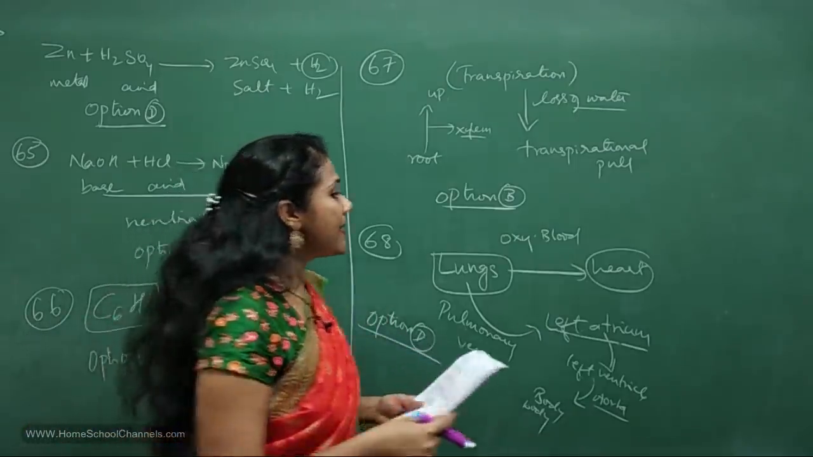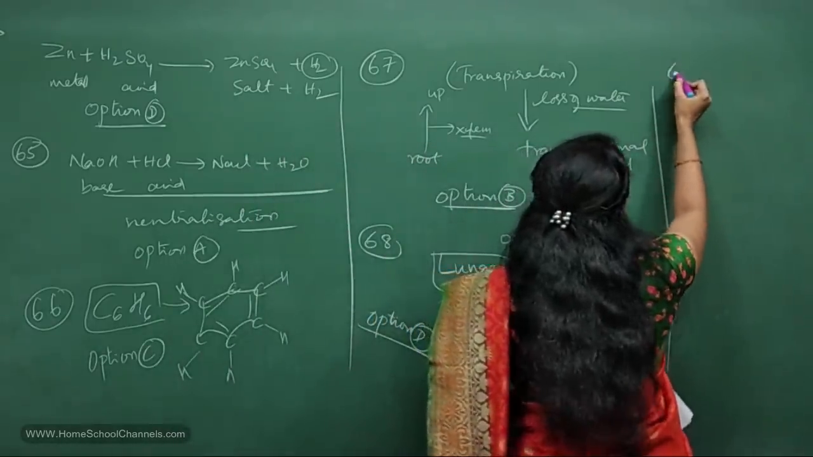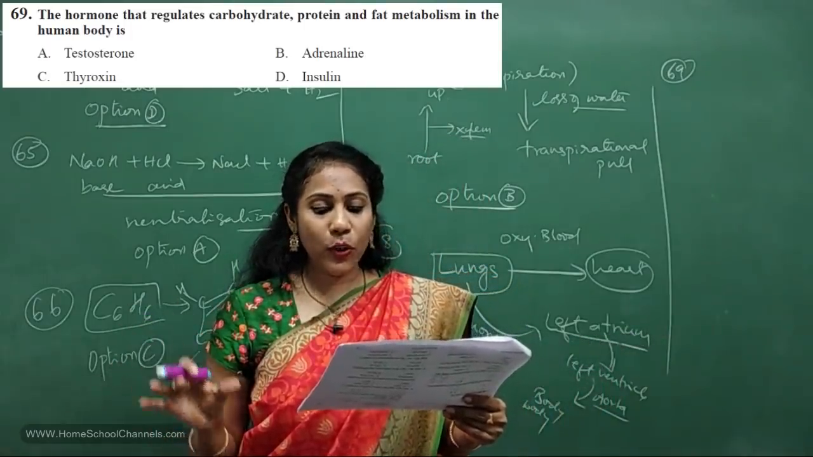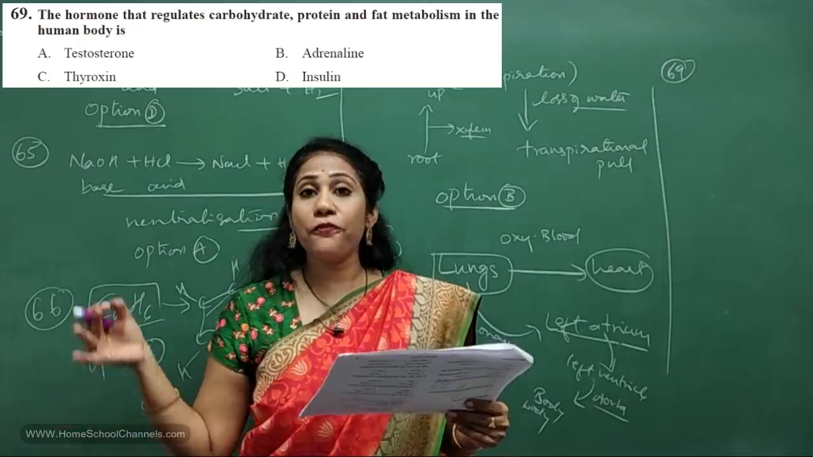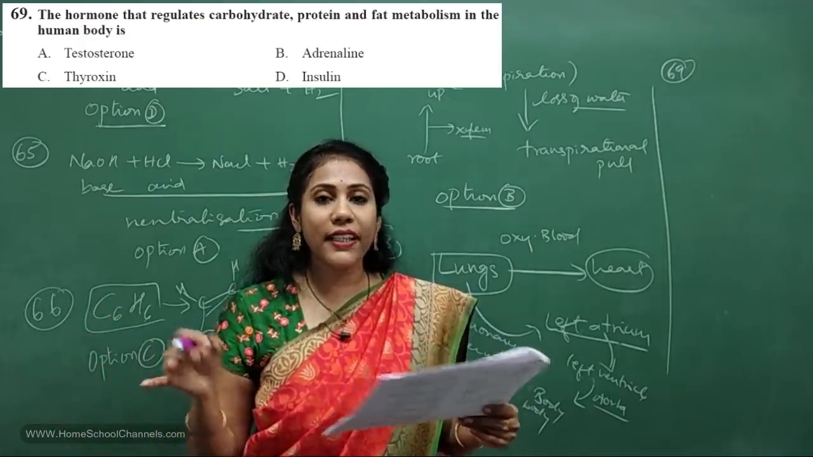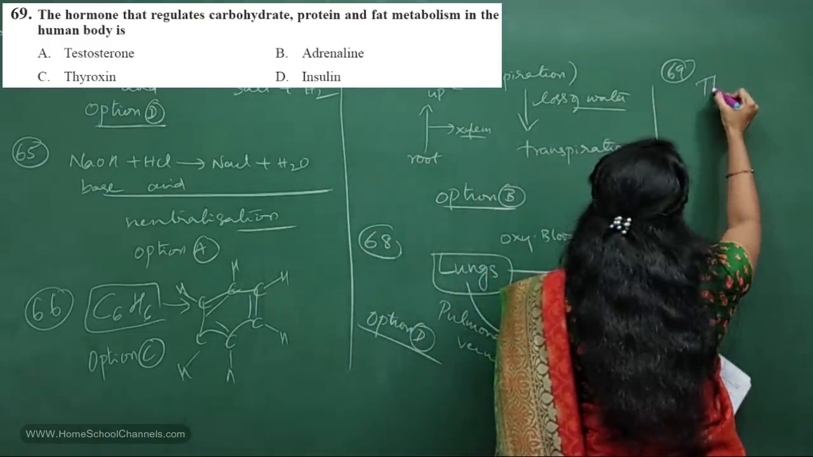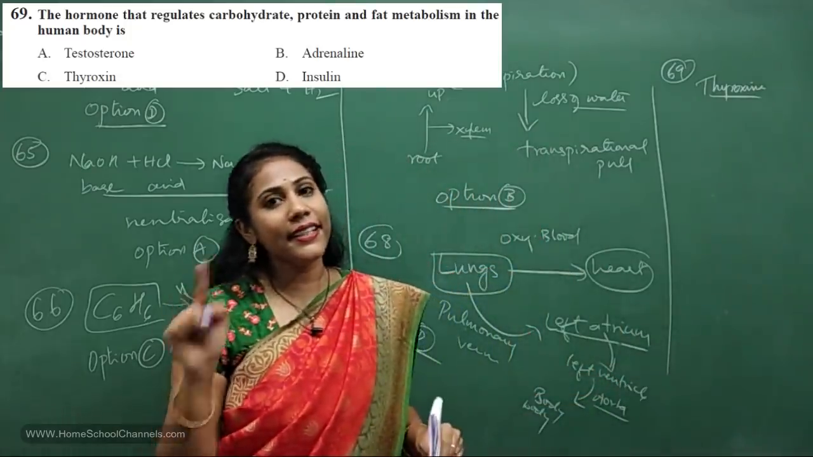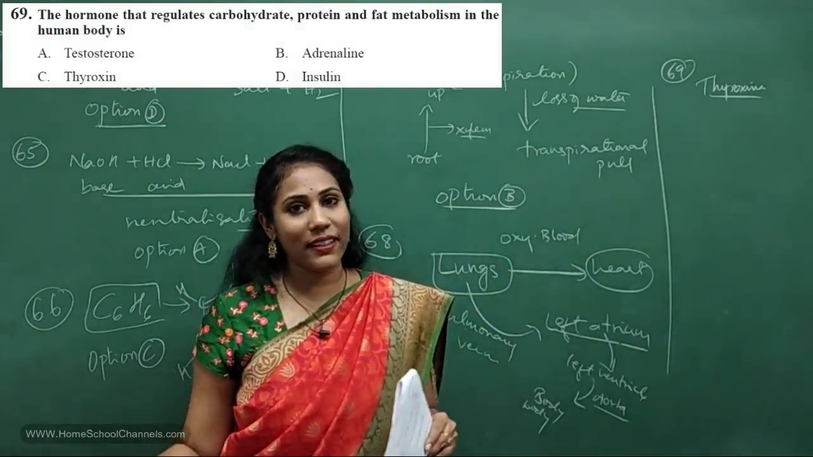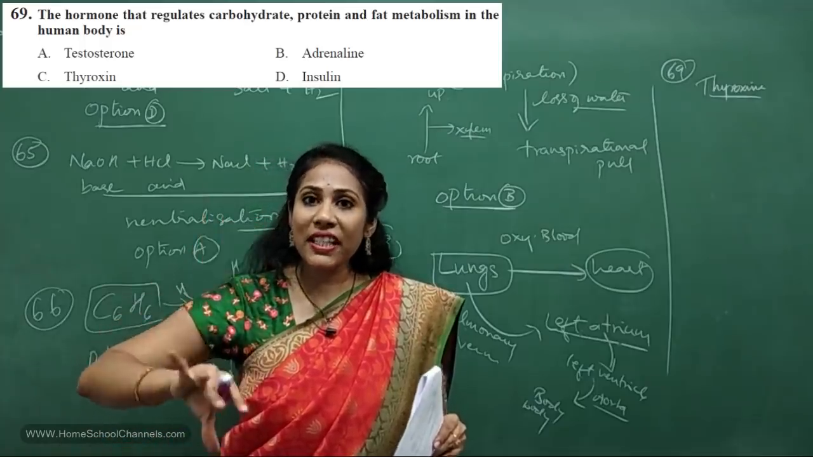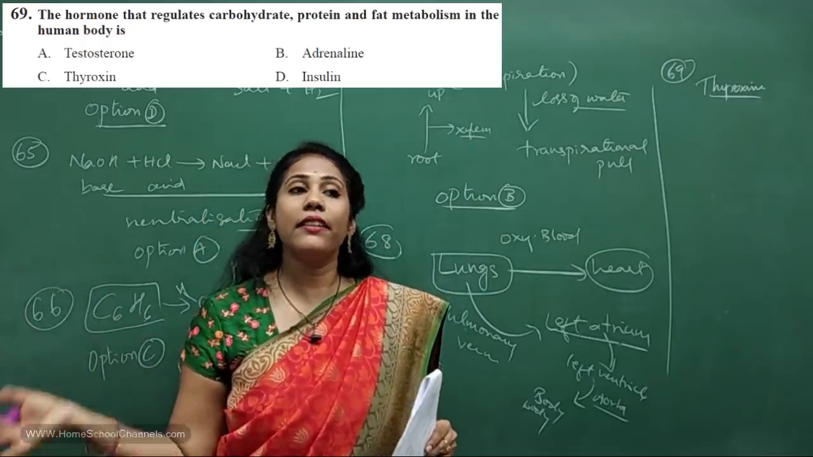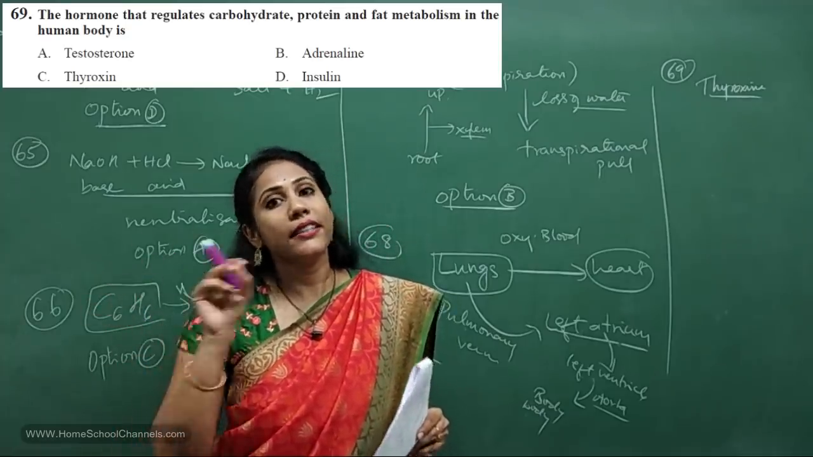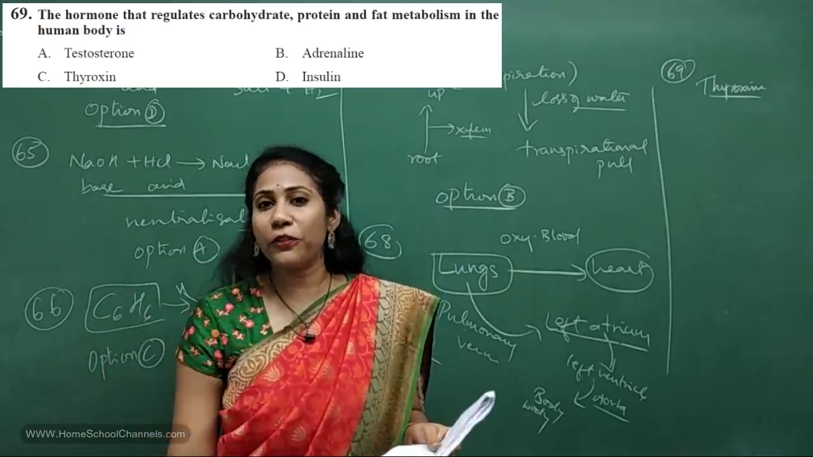Okay, let's go for the 69th question. The hormone that regulates carbohydrate, protein, fat metabolism in the human body is definitely thyroxine. No doubt, thyroxine. And again, it's my strong feeling that at least one question can come from the hormones category. So you have to be aware of which gland secretes which hormone, what the function of the hormone is, and what disease is related to its deficiency.